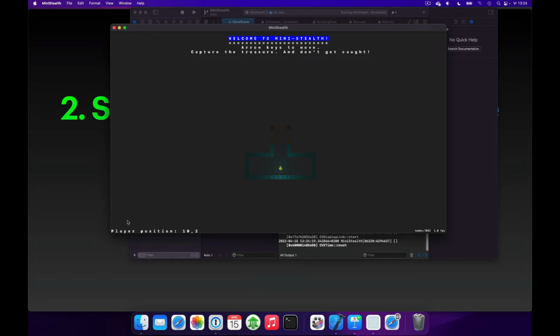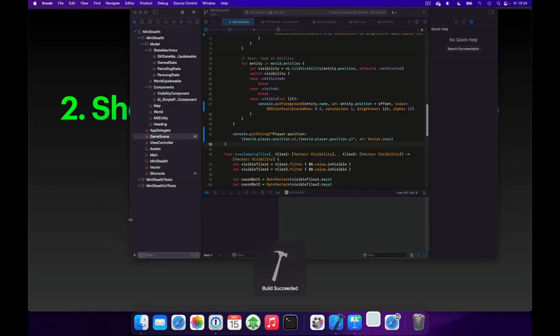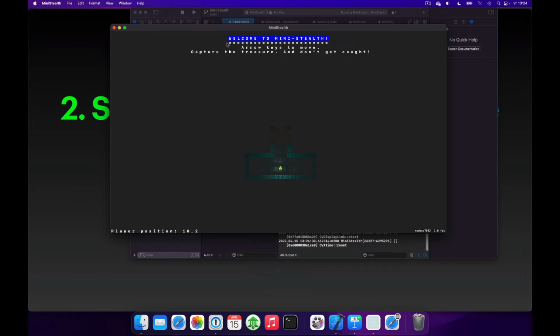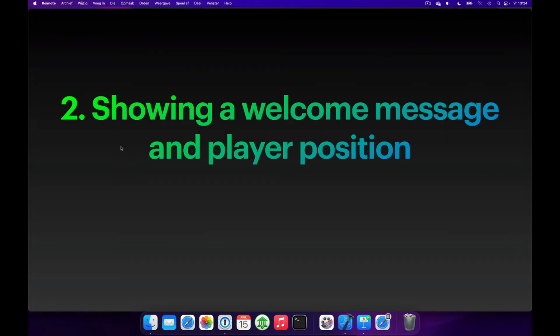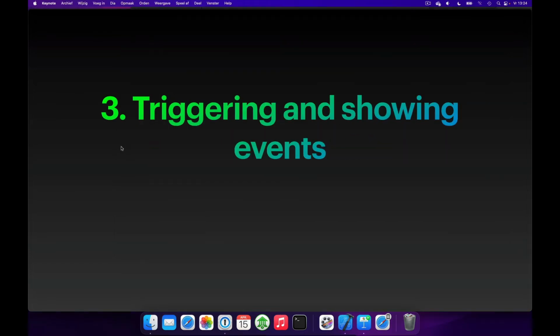So now you can see we have our player position, also always in the bottom left, and that could be helpful. And when you start up the game, you see the welcome message at the top. Cool. So that's two down, two to go.